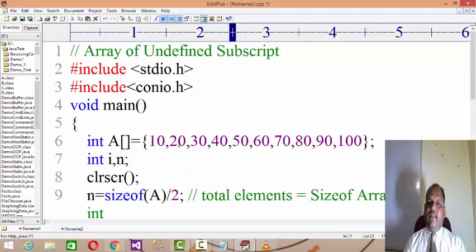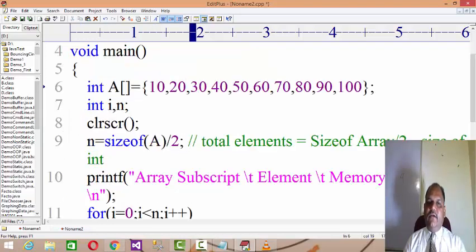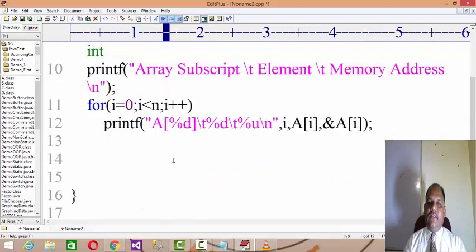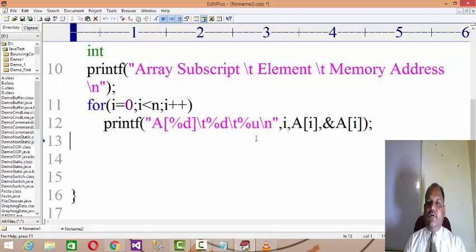But if you want to declare and initialize on the same line, there is no scanf or input required. Declare and initialize on the same line, and then you can calculate the memory size of that particular array, like sizeof(a) divided by 2, and then use a loop starting from 0 to n and traverse the array. Test this code over there. Thank you.